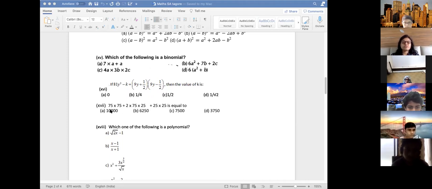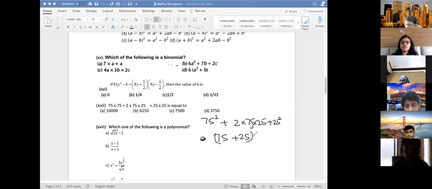17. Ma'am, A. 10,000. Okay, how did you do this? 75 square plus 2 into 75 into, which formula you used, Muazzam? Ma'am, A plus B the whole square. Correct. So A is 75 and B is 25. So 100 ka square is 40. So A is the correct answer.